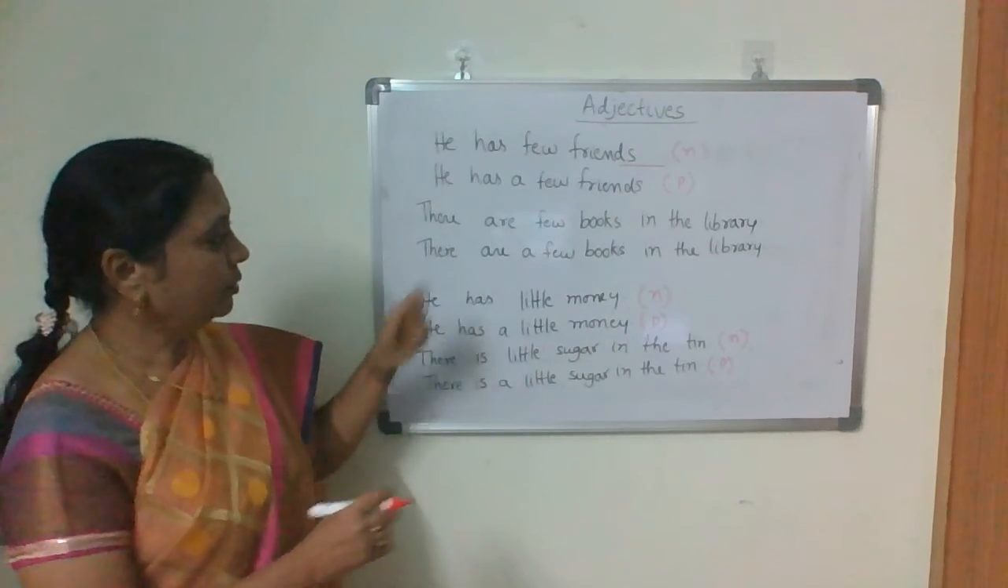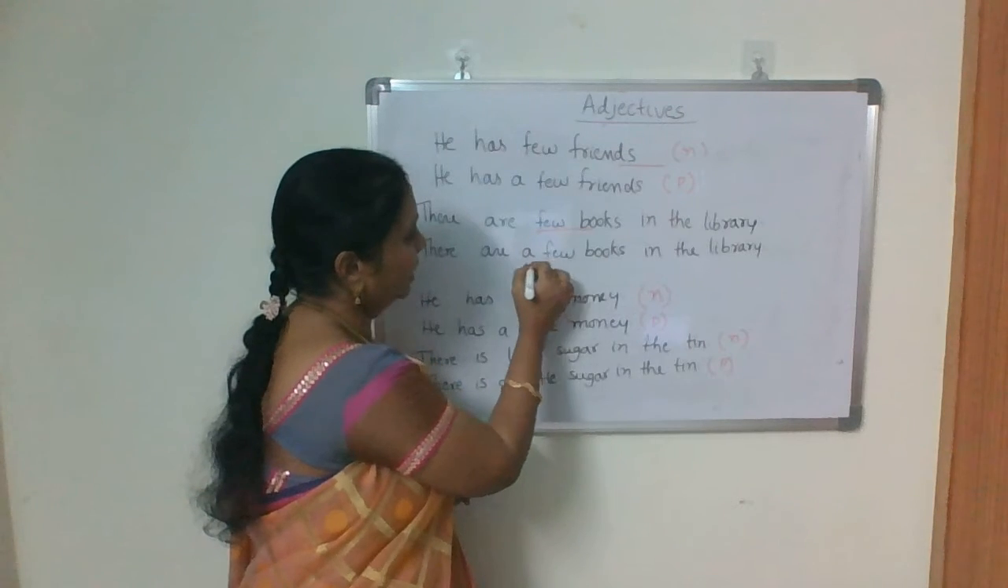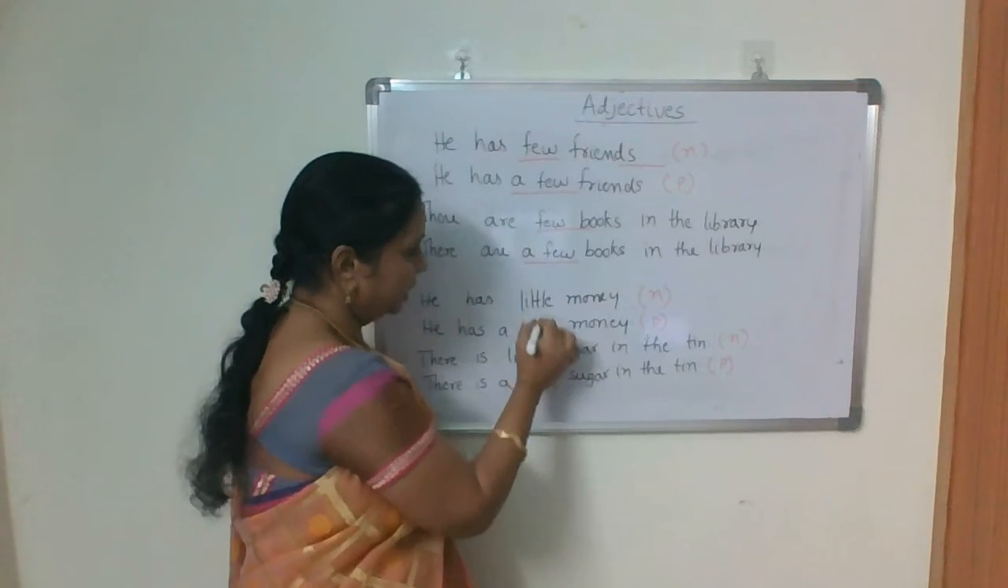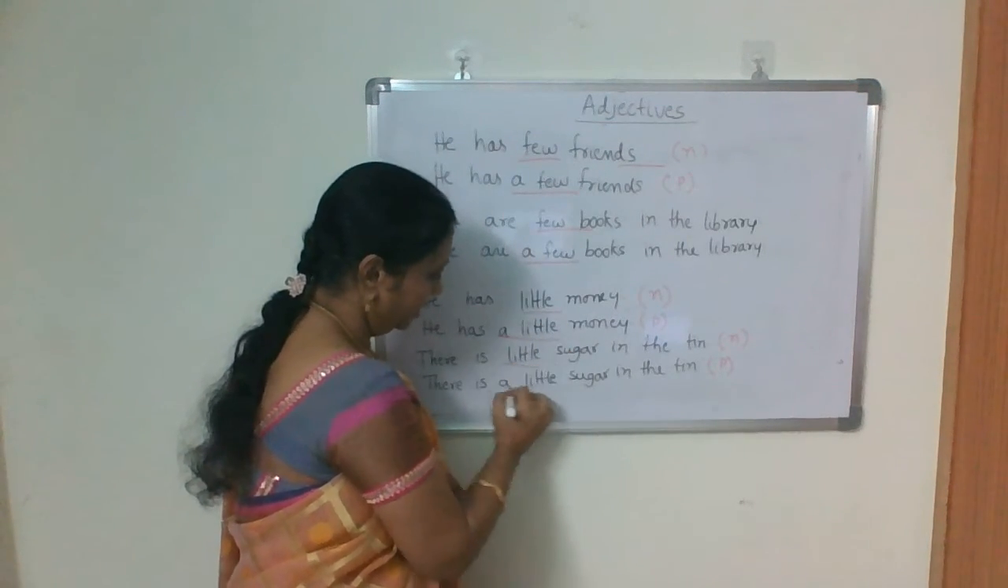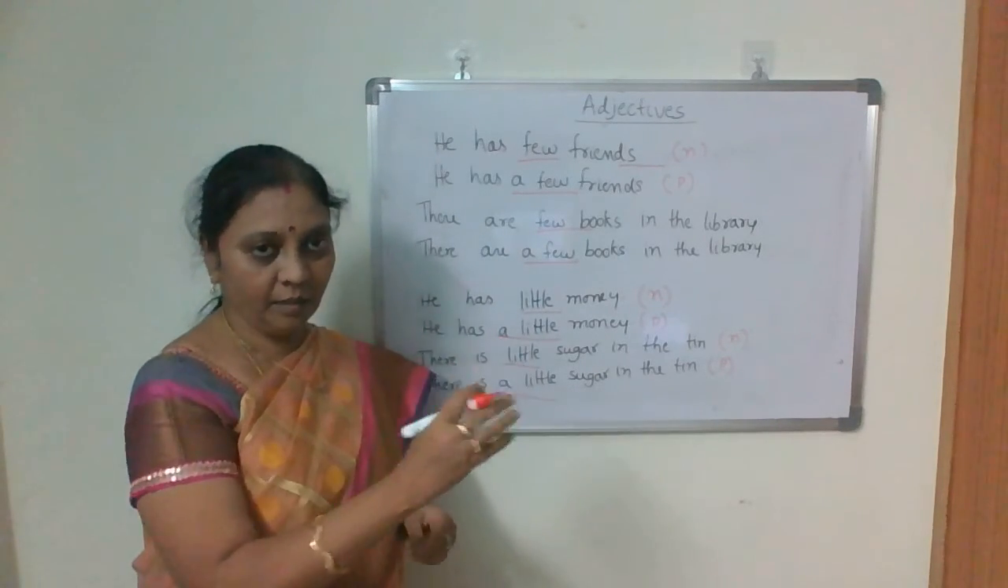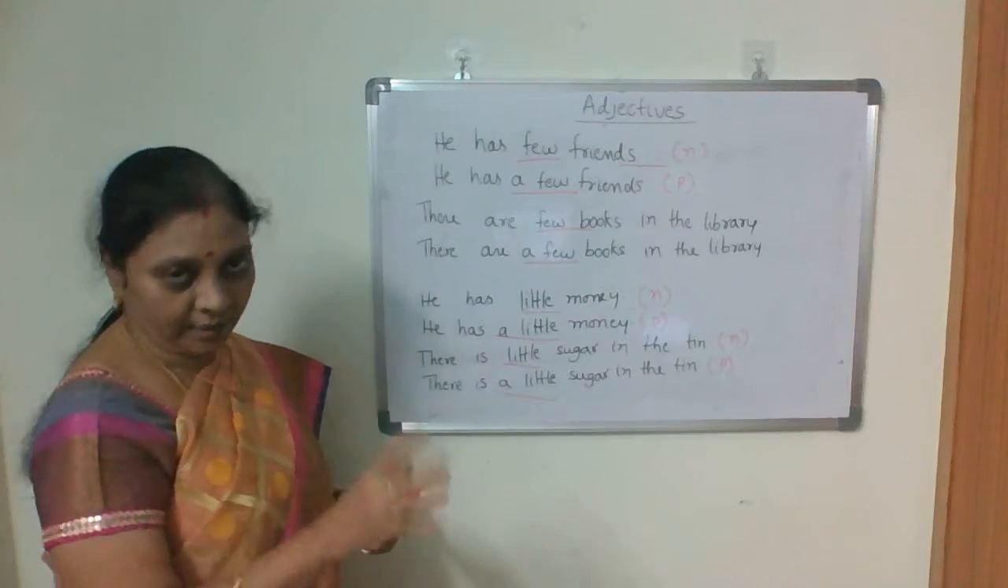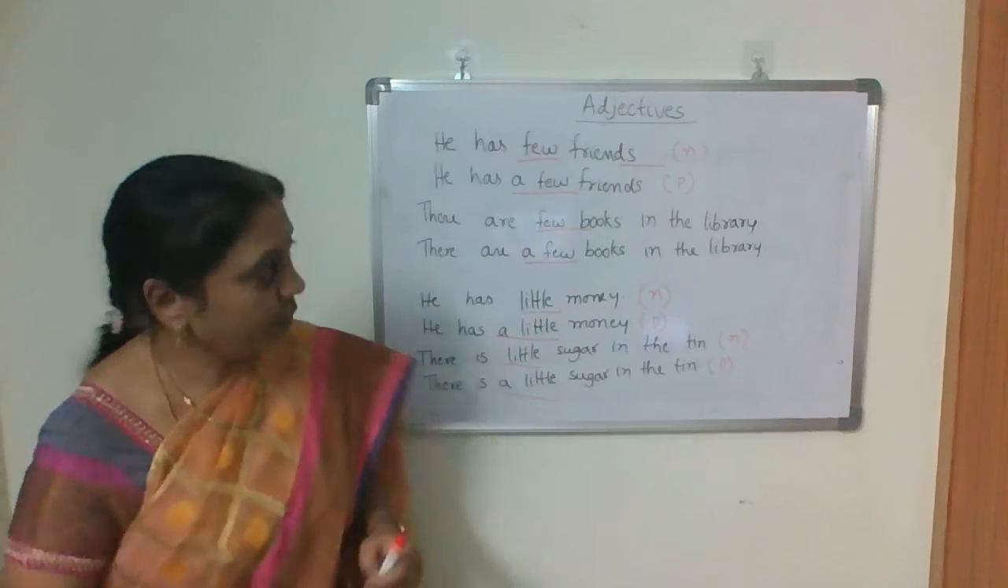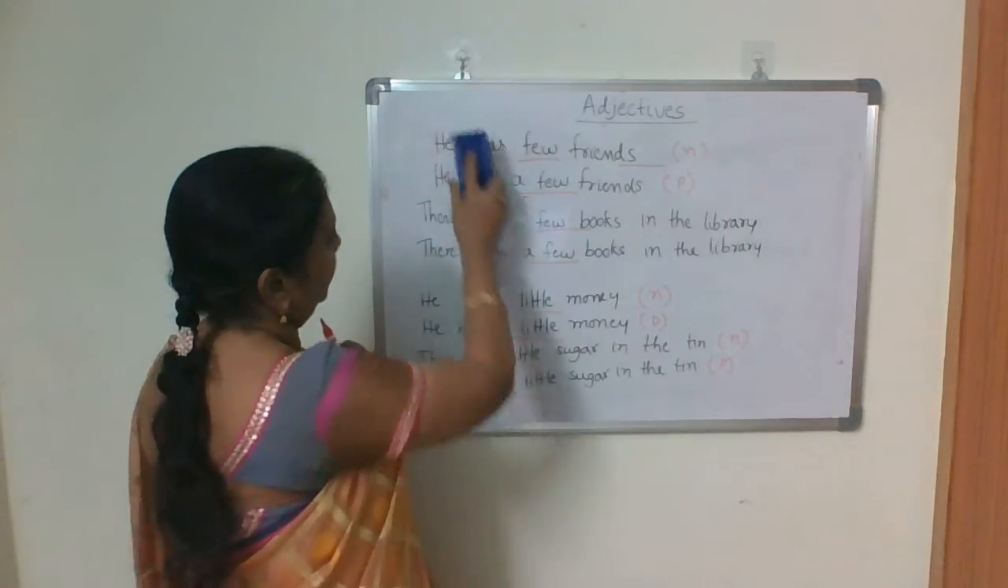So underline few and a few, and little and a little. Now, next, what are the other two pairs? Much, many, and some, any. Shall we do that now?